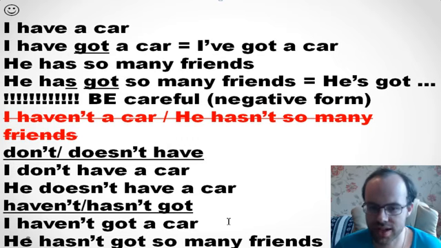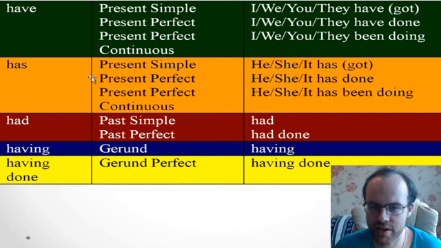So I haven't got a car, he hasn't got so many friends. Okay, so that's clear about have and has in present simple. We also use have and has in present perfect. It's also very important. But as you know, there is one very common mistake, yeah?